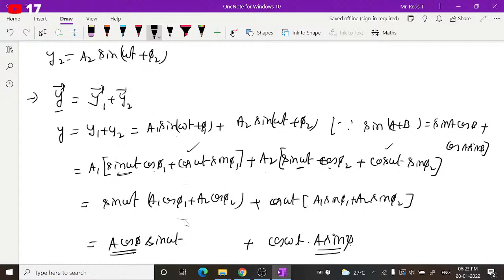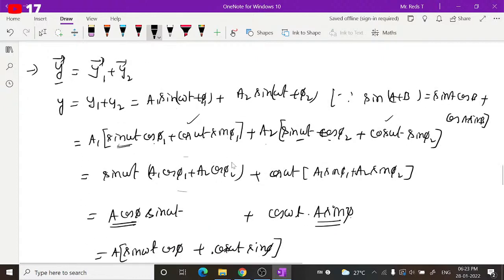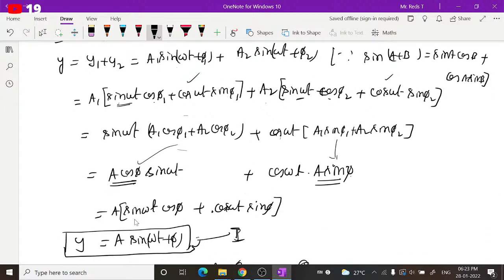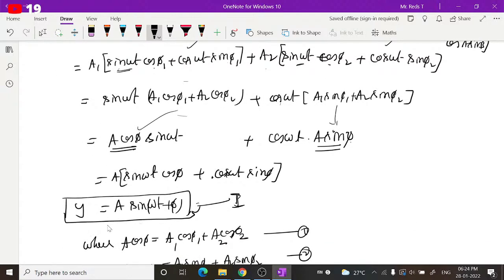Here, these terms will be taken as constants, for a given phase. We can write it as a cos phi into sin omega t. Similarly, this is replaced with a sin phi, multiplied by cos omega t as it is. Now a is common, so if you take it out you can write it as sin omega t cos phi plus cos omega t sin phi. It is also in the form of sin a plus b, so we can rewrite this as a sin(omega t plus phi). This gives you the resultant displacement of the resulting wave.